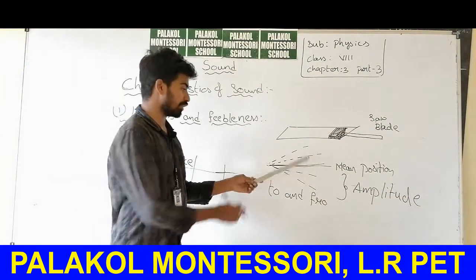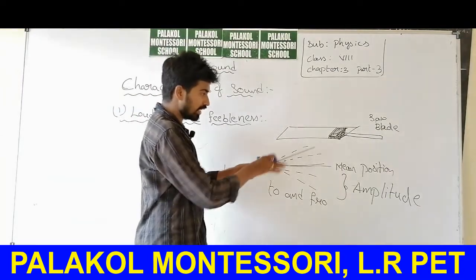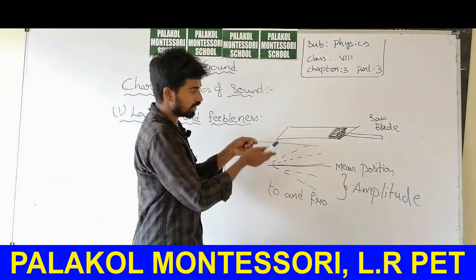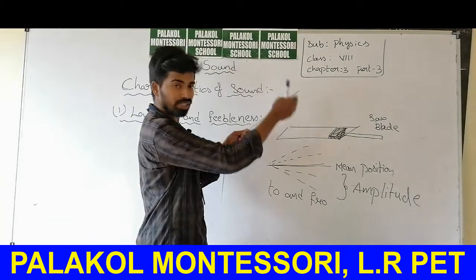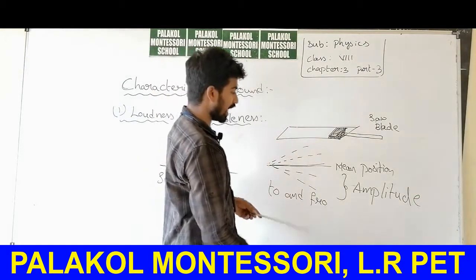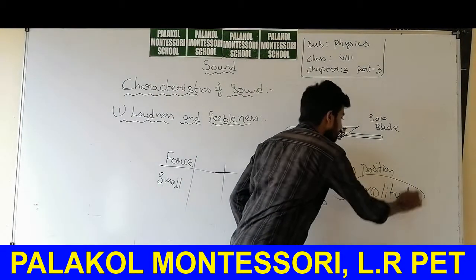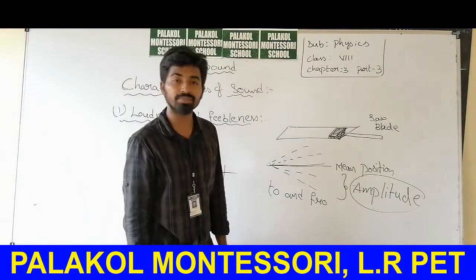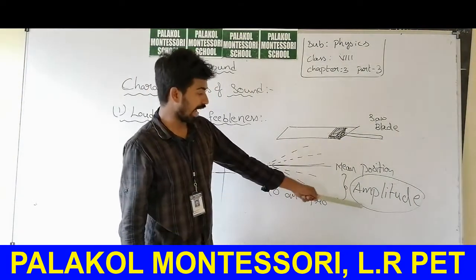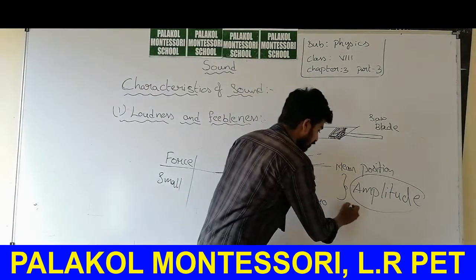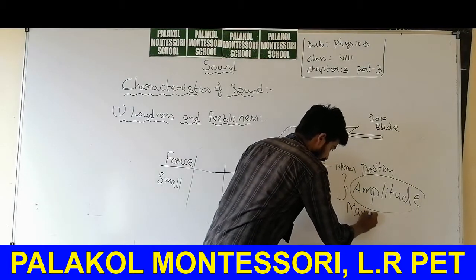If the blade is vibrating like this, this is the mean position and this is the maximum position. We will call this distance amplitude. What is meant by amplitude? Amplitude is the maximum displacement from the mean position.